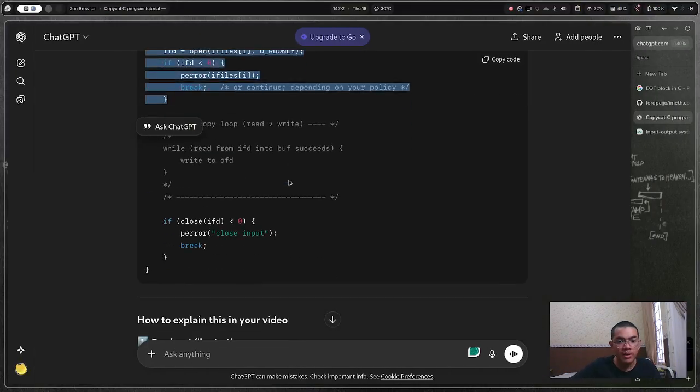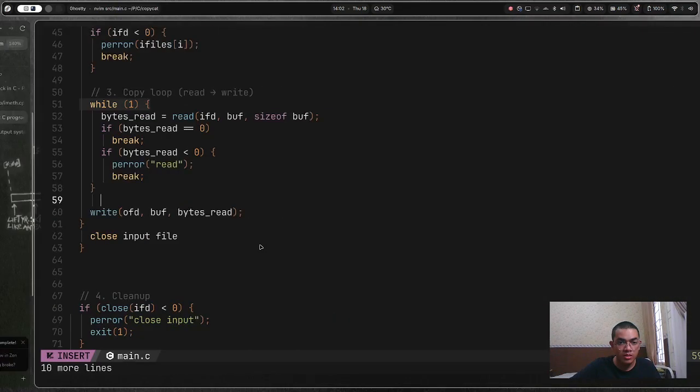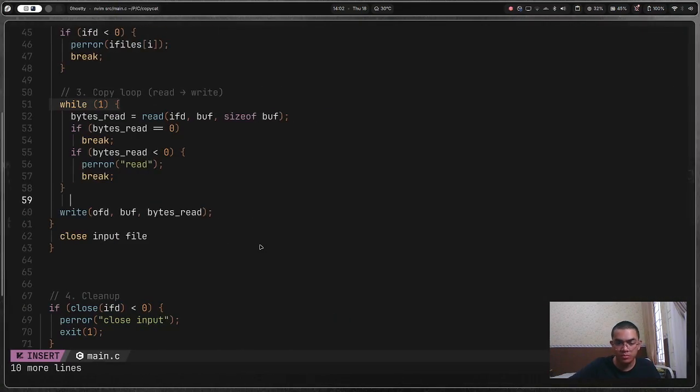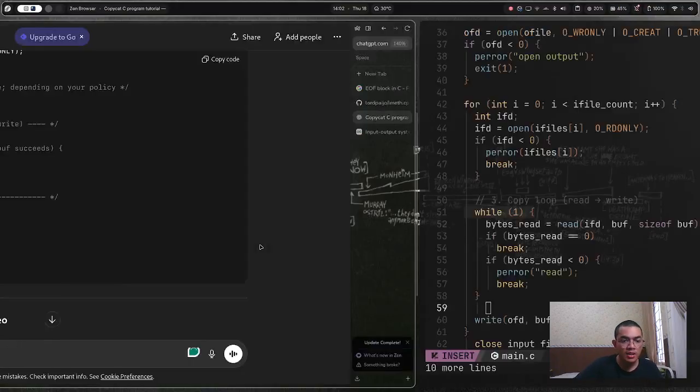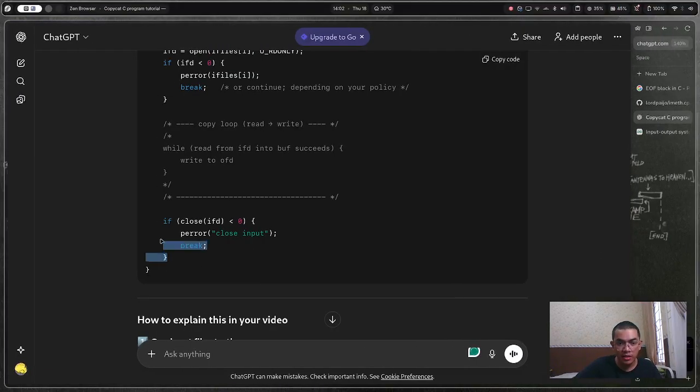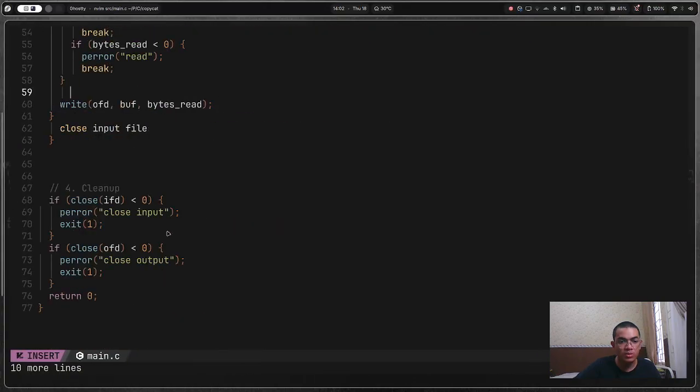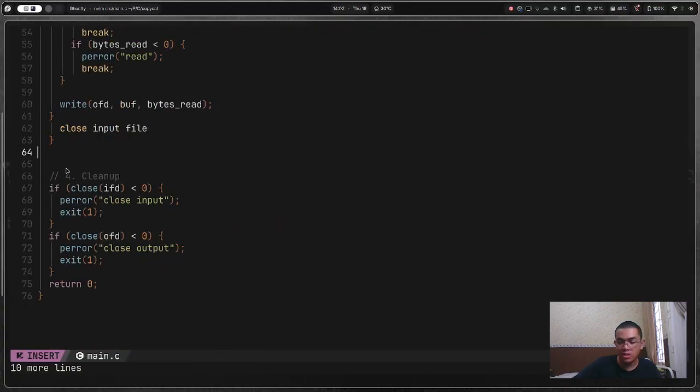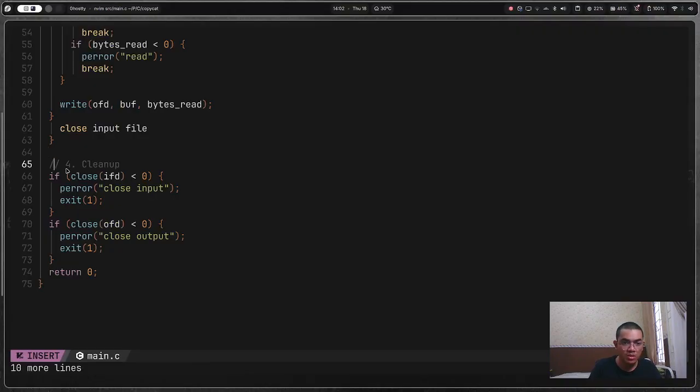We have that. If to OFD. And then I need close. Nah, the close. So the close. Oh, cleanup is there too. So close will be there. So we have cleanup. 4.1 cleanup ifd. 4.2 cleanup ifd.